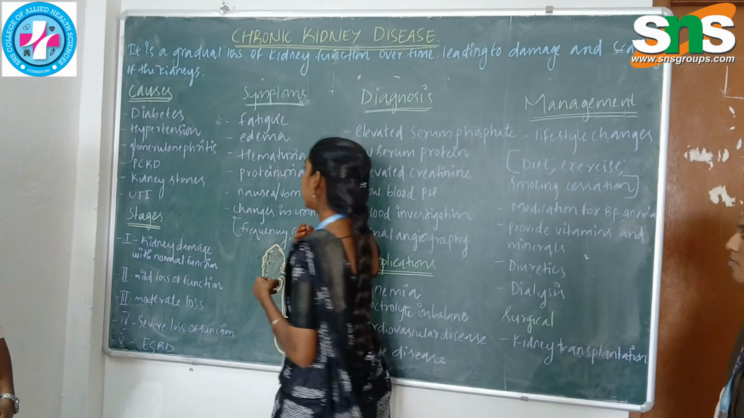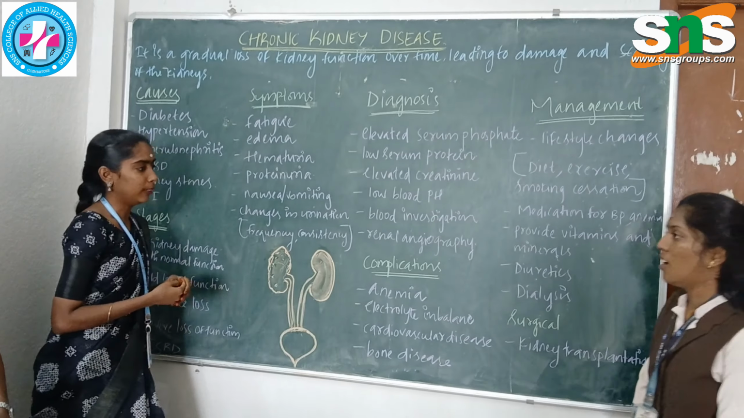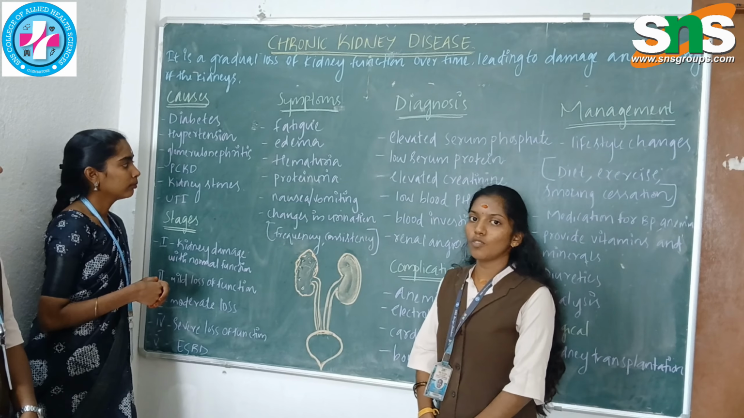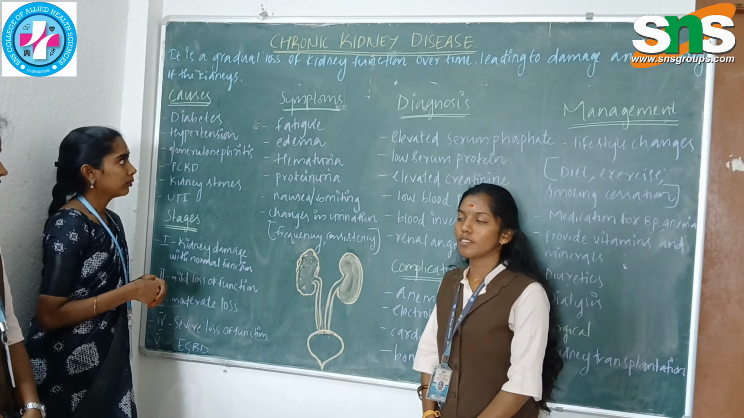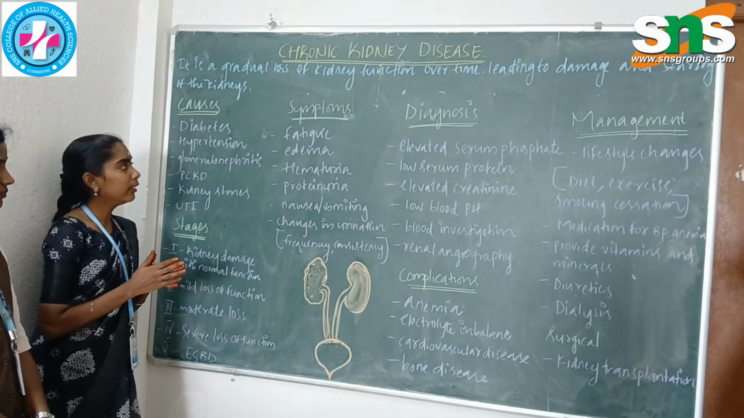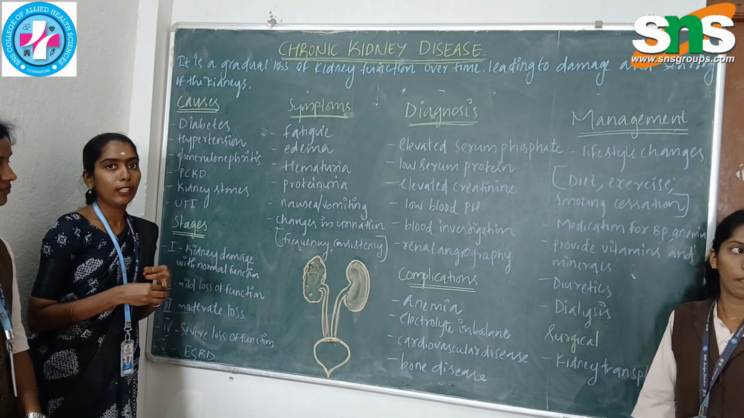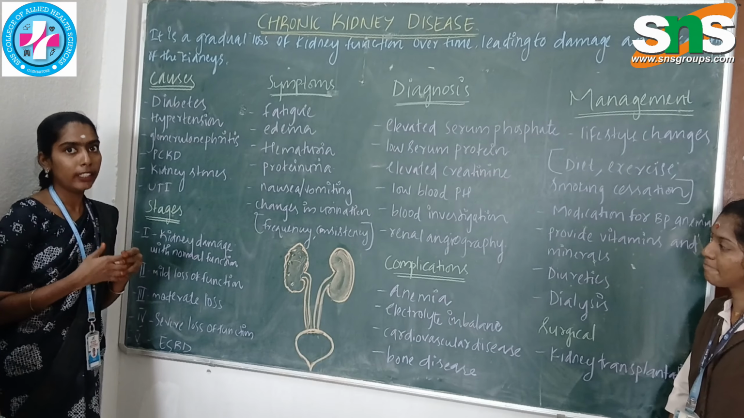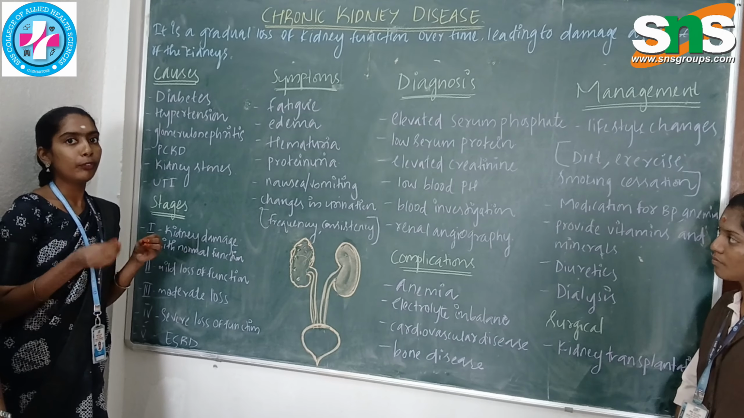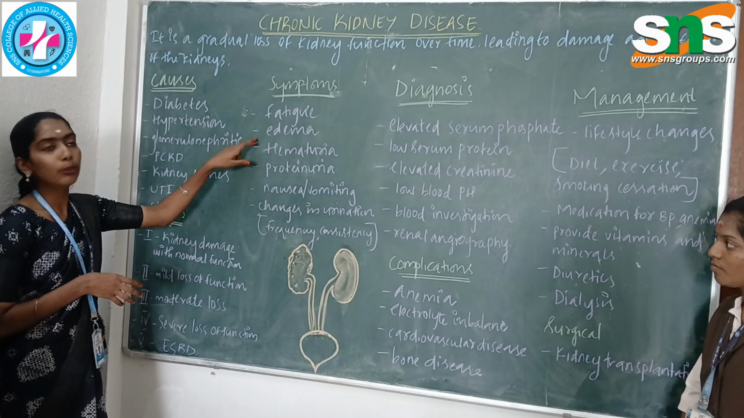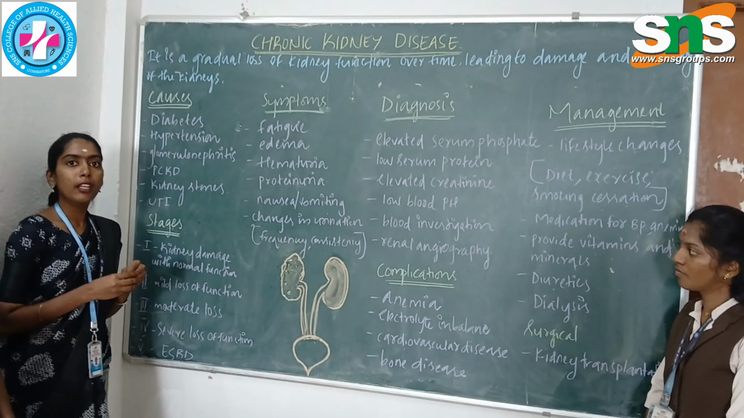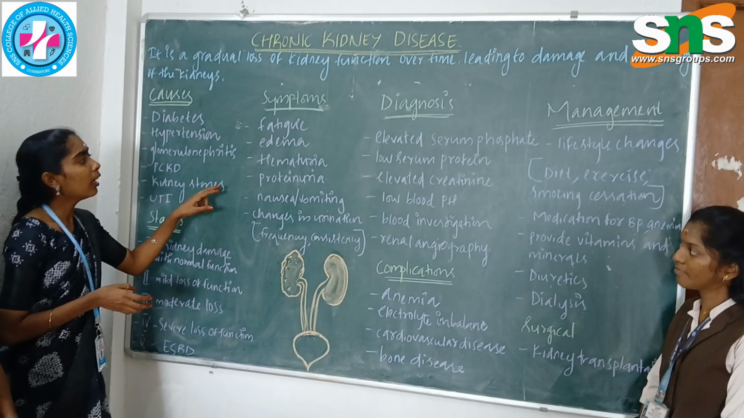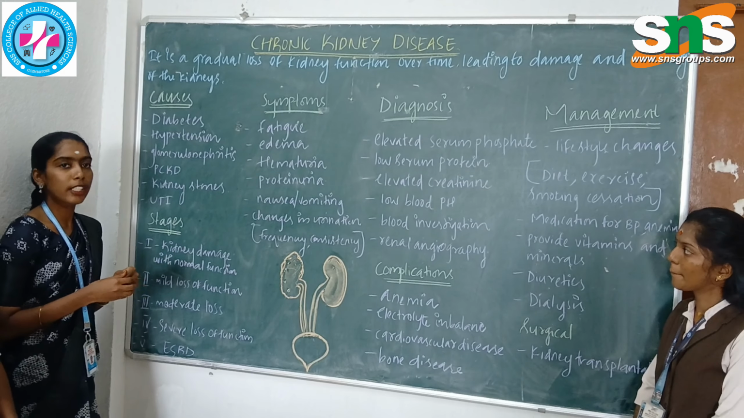Next, symptoms will be explained by Rajalakshmi. Symptoms like fatigue, edema, hematuria, proteinuria, nausea, vomiting, and changes in urination. Fatigue means tiredness. Edema means fluid buildup in our body, because the kidney can't filter the blood and waste product, so fluid will accumulate in our body leading to edema. Next is hematuria, blood present in urine. Due to kidney damage, blood will leak in urine, and also proteinuria, protein elimination in urine.